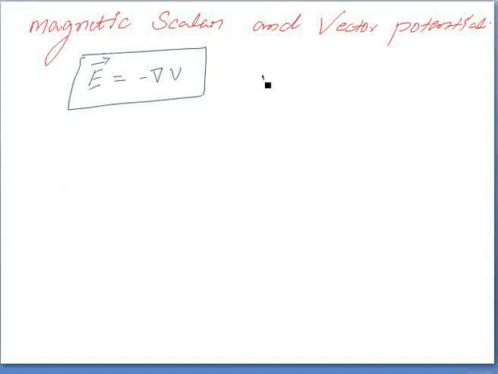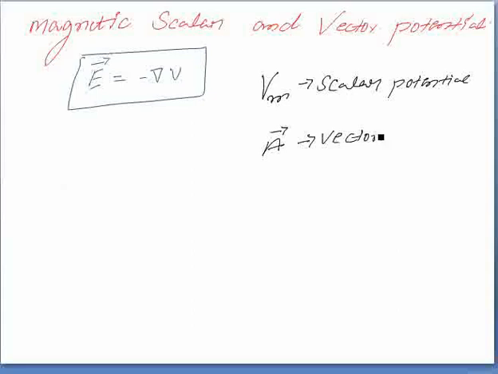The scalar quantity is indicated with small Vm. This is called the magnetic scalar potential, and capital A is the vector potential. In electrostatics we considered only one potential, the scalar potential. But in magnetostatics we are going to consider two potentials, the scalar potential Vm and the vector potential A.